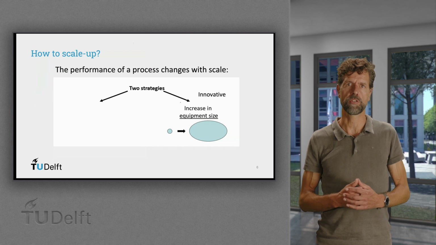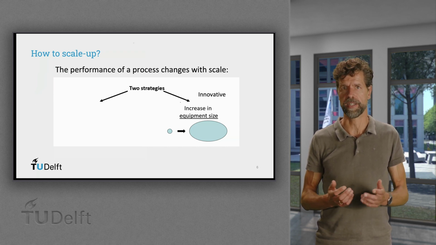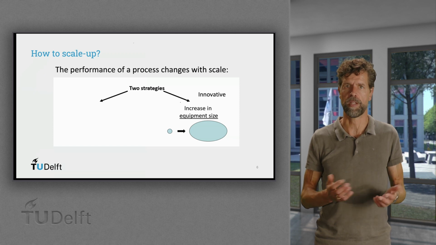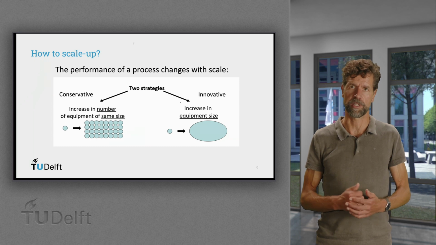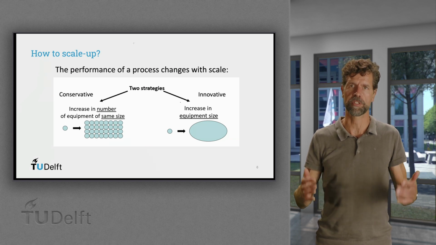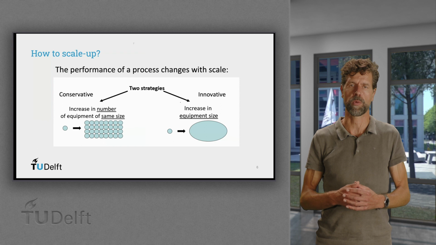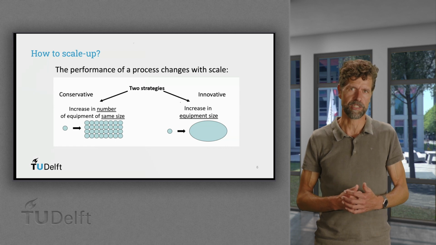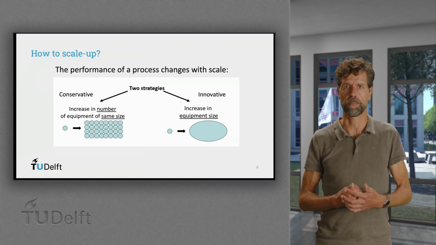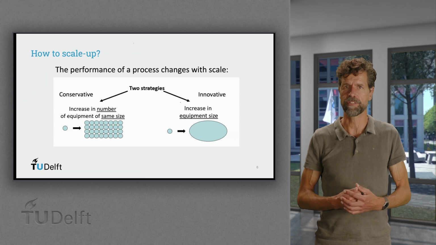The innovative one is increasing in size to capture the economy of scale, with examples as stir tanks, power plants, airplanes and bridges. The conservative approach is increasing in numbers. This means copying large numbers of smaller equipment to achieve the required volume. This strategy is of course less risky, but often more capital intensive. Examples are membrane reactors, compressors, solar panels, and computer clusters.